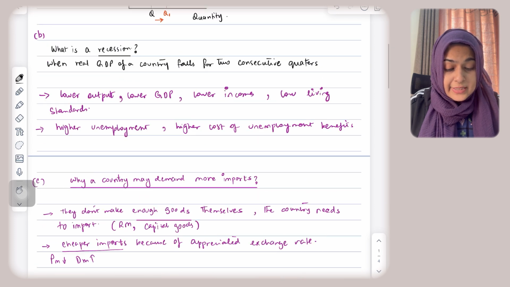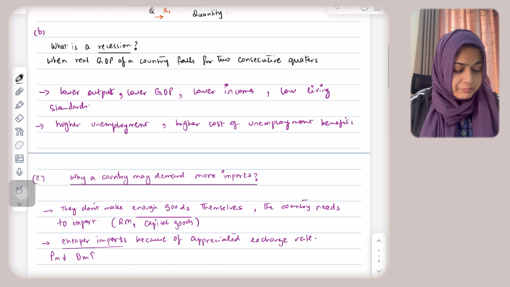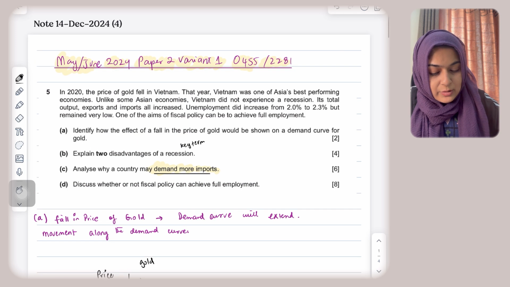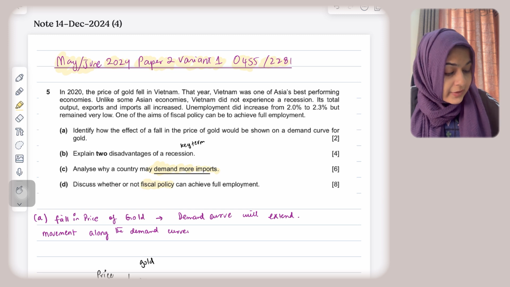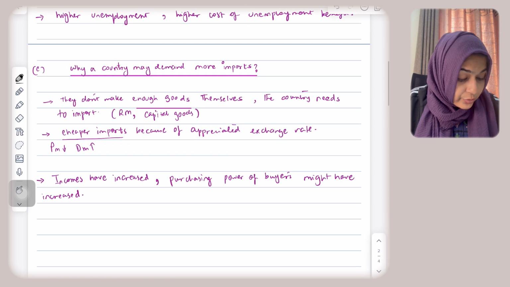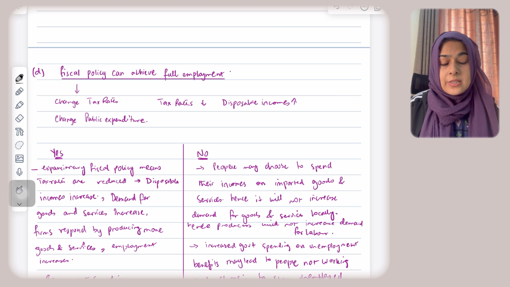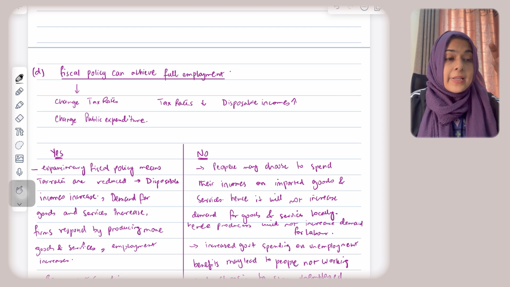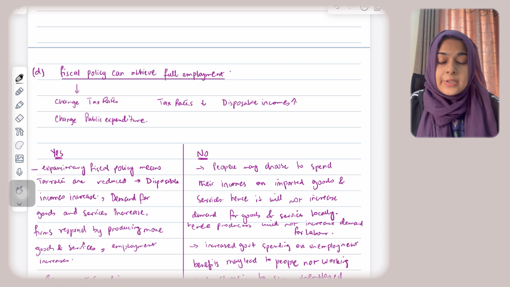Okay, part D here says, discuss whether or not fiscal policy can achieve full employment. Two keywords again. One keyword here is fiscal policy. So if you don't know fiscal policy, you can't answer this. The other keyword here is full employment. So I am going to explain what fiscal policy is. Fiscal policy is a demand side policy. So what the government does is that they want to change the aggregate demand in the economy. Aggregate word means total. The government wants to alter the total demand in the economy.